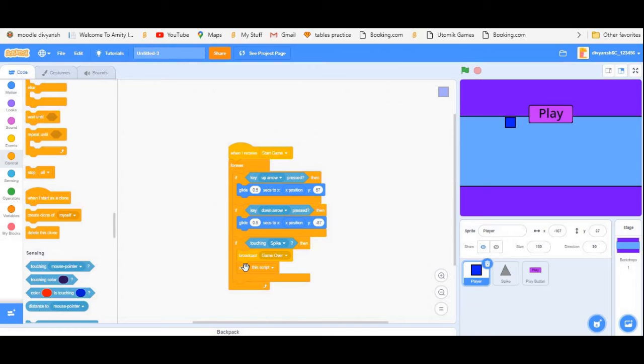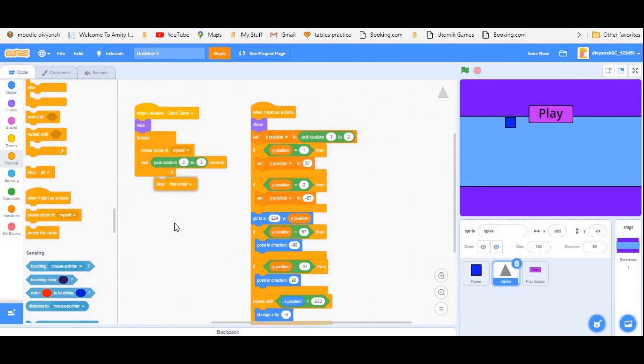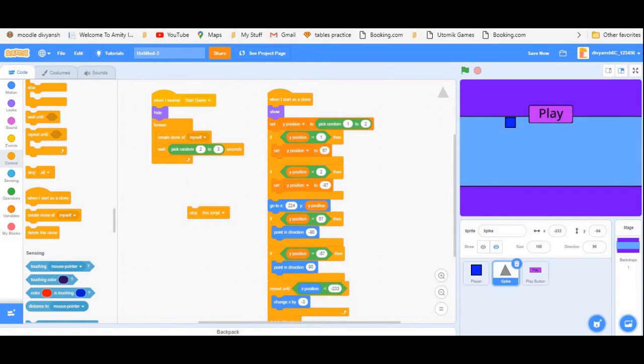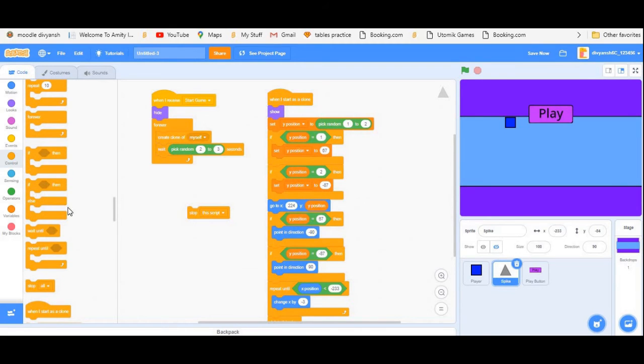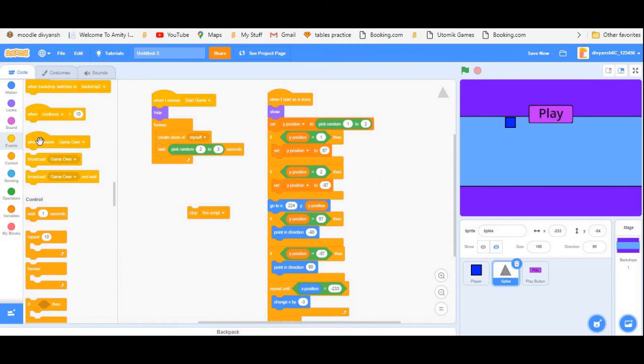And for the spike too, when I receive the message which is game over, stop this script. But instead of stop script, stop other scripts in sprite.